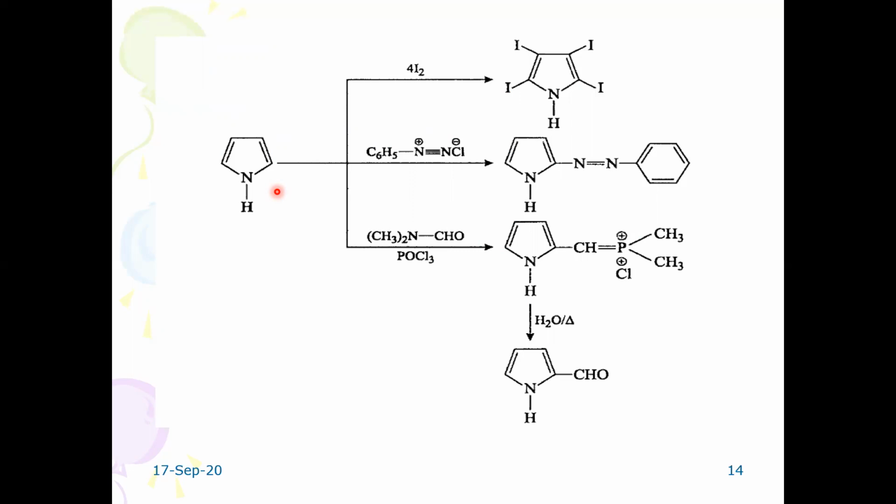the tetra-substituted pyrrole. It also undergoes a coupling reaction, just like your phenol, when it reacts with diazonium salts and a coupling reaction takes place. Here it also undergoes coupling reaction. And halides are also formed, and in the formylation reaction, an aldehyde group is introduced here. So these are very specific reactions which could be explained by pyrrole.